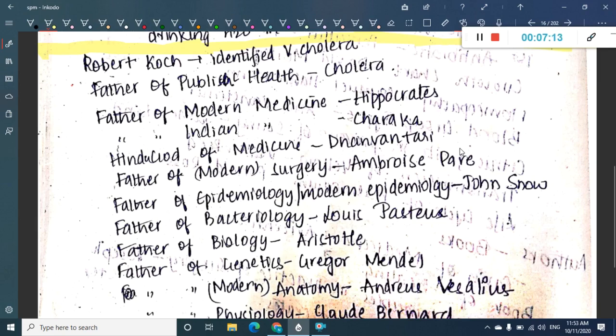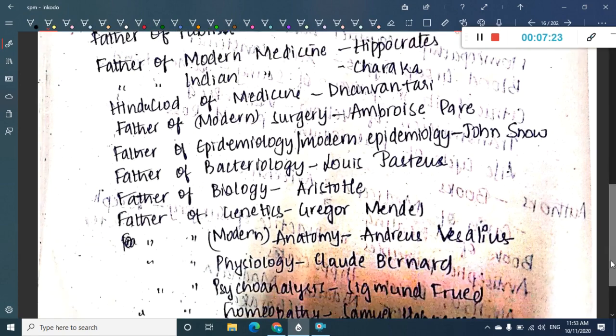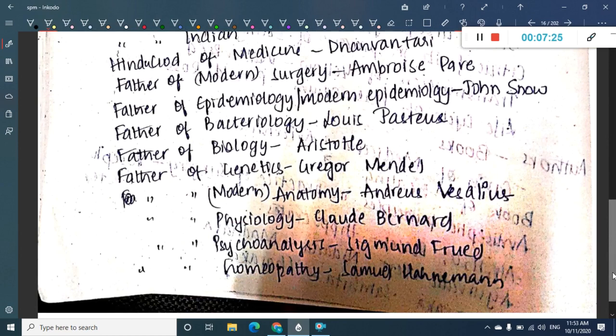Father of modern epidemiology is John Snow. Father of bacteriology, Louis Pasteur. Father of biology, Aristotle. Father of genetics, Gregor Johann Mendel. Father of modern anatomy, Andreas Vesalius. Father of physiology, Claude Bernard. Father of psychoanalysis, Sigmund Freud. Father of homeopathy, Samuel Hahnemann.